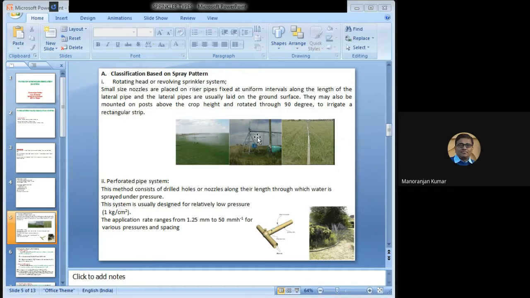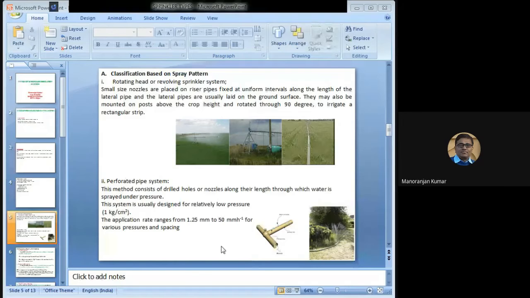Now, second is the perforated pipe system. In this picture, you can see the perforated pipe system. This is the actual picture, and you can see this is the pipe, the lateral pipe. On that lateral pipe, different perforations are made, and through those perforations, water is emitted continuously in the form of a spray. So this is the perforated pipe system.